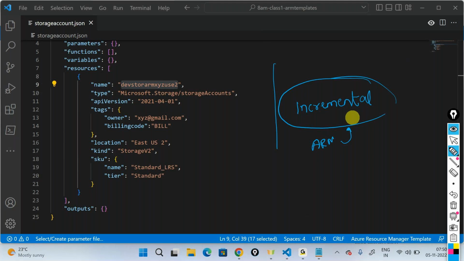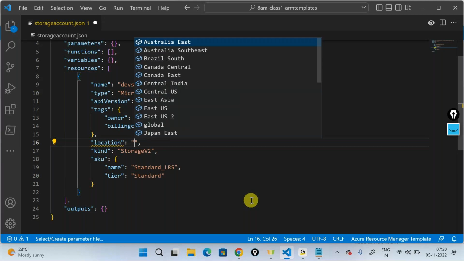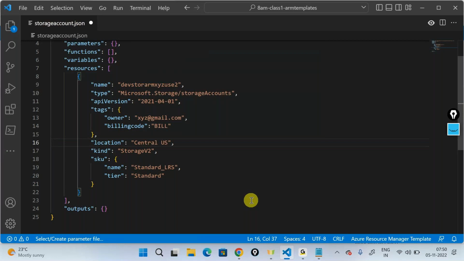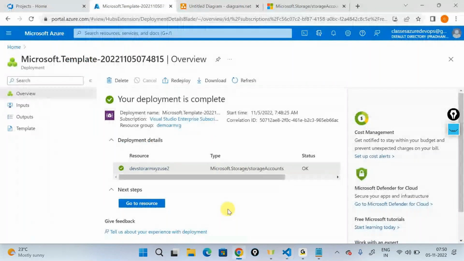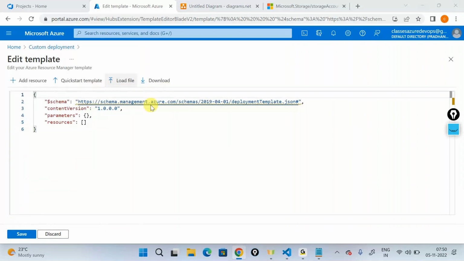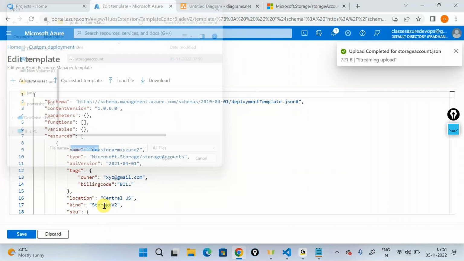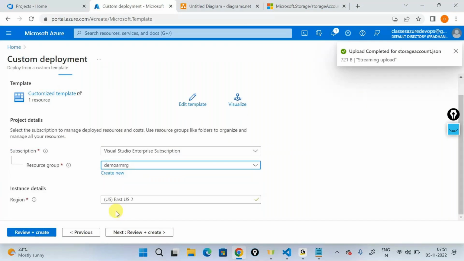But if you update a property, let's say I now update a property called location. I'll change my location from, let's say, East US to something like Central US. Just save this. Back in my Azure portal, again say deploy a custom template. I'll say build my own template, load the file. Same thing as I was doing earlier. I'll say save. I'll take this demo RM. I'll say review and create.